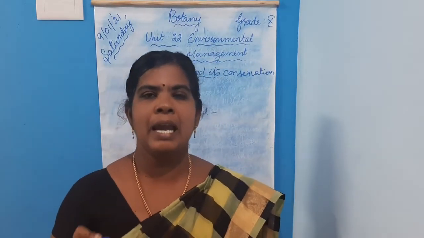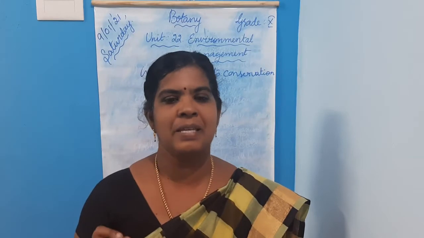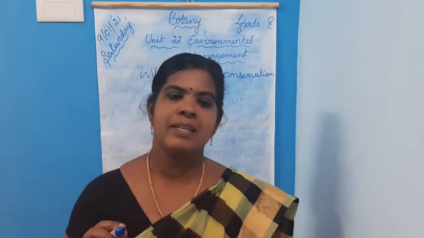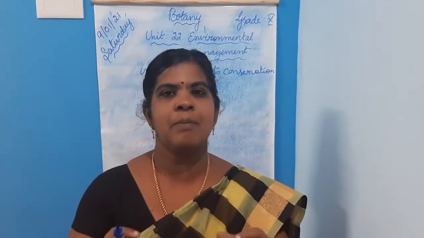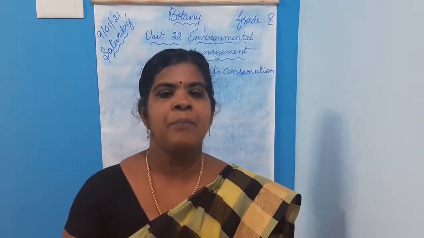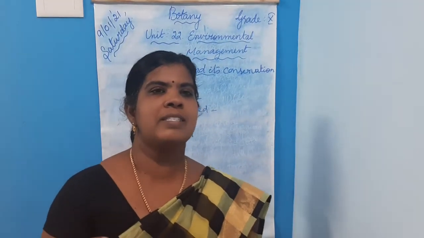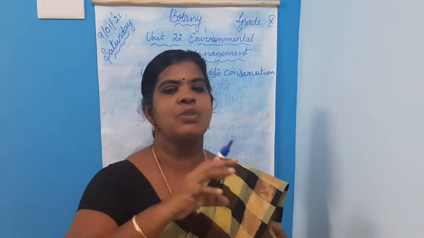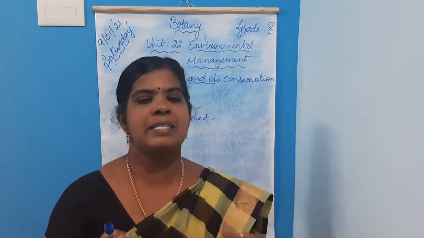The main aim of wildlife conservation is to control and limit exploitation of species. Second thing is to preserve the plants and animals from extinction. We should not allow the animals to become extinct. Then protect the species which are on the verge of extinction.